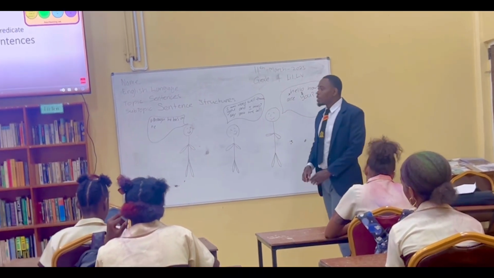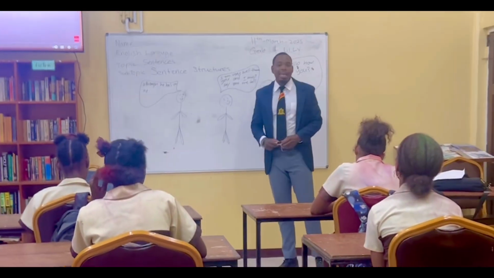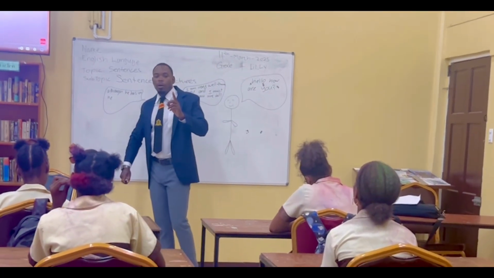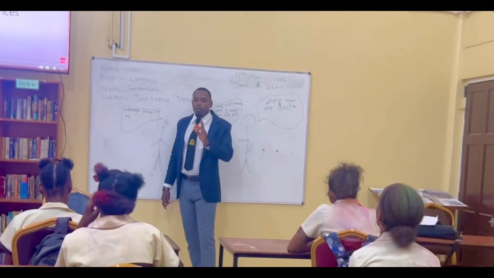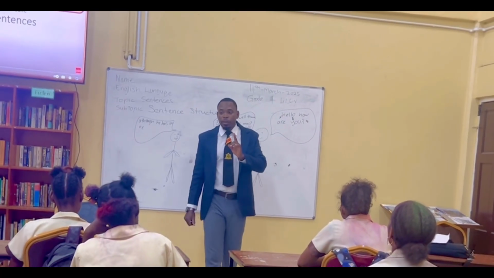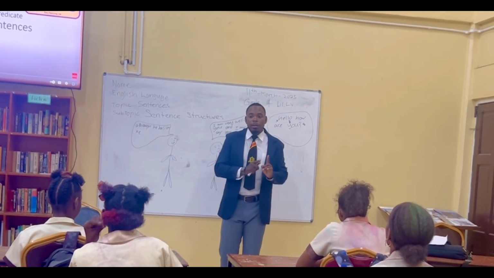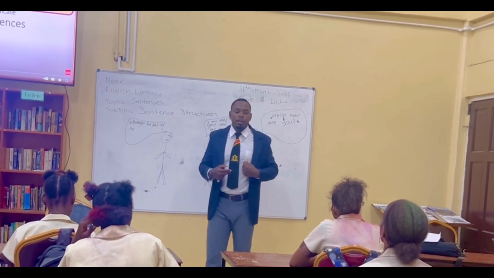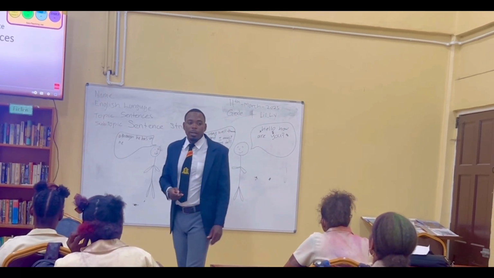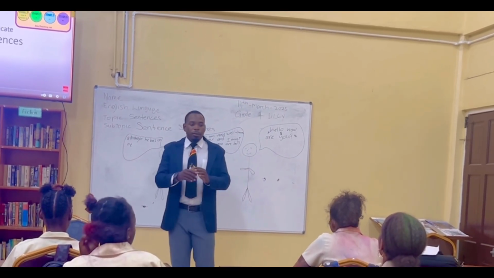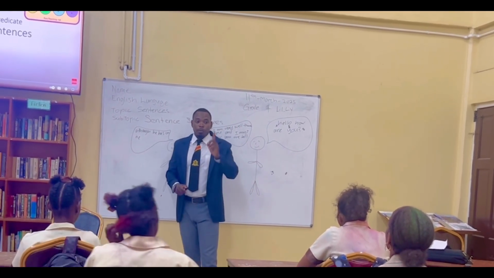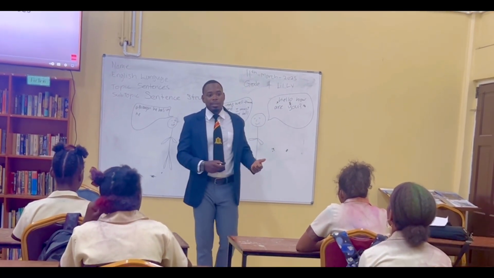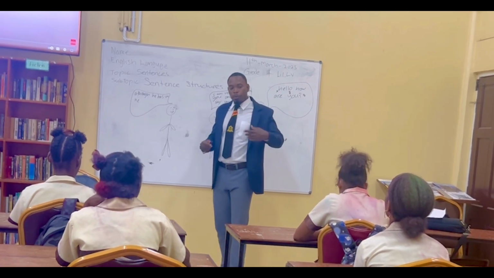Exactly. So a simple sentence, as the examples that you have in your book, I am a boy. It speaks about one person, or I should say one subject. So if the subject is singular, it is a simple sentence. In certain cases, as the video would have said, let us say we're a group here. We are a class. So it is one subject. Although it's plural, class is one group, a group of students.